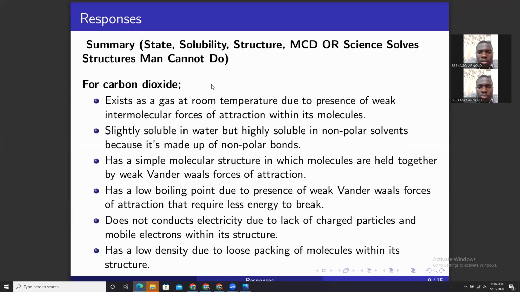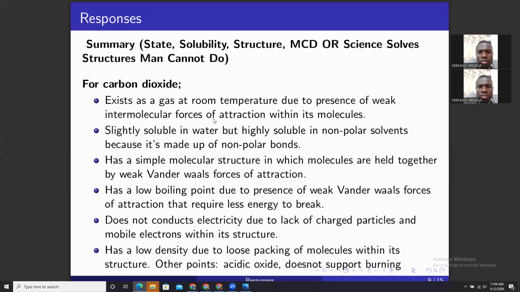Another one: carbon dioxide turns lime water milky, or carbon dioxide reacts with calcium hydroxide solution to form a white precipitate. All those are chemical properties. So you can give physical properties or chemical properties.